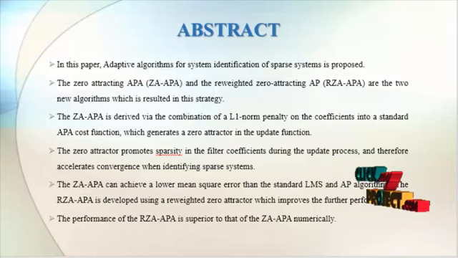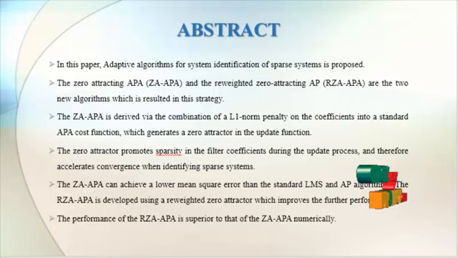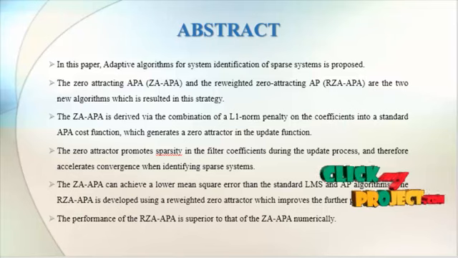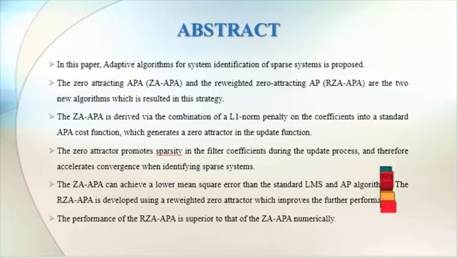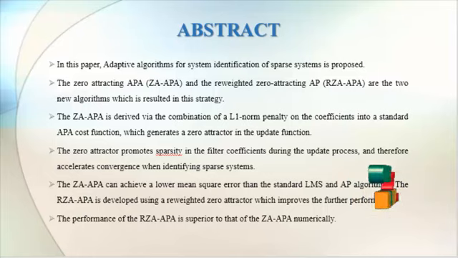into a standard APA, that is affine projection algorithm cost function, which generates a zero attractor in the update function. The zero attractor promotes sparsity in the filter coefficients during the update process and therefore accelerates convergence when identifying sparse systems. In this system, it is shown that the zero attracting affine projection algorithm can achieve a lower mean square error than the standard LMS and affine projection algorithms.